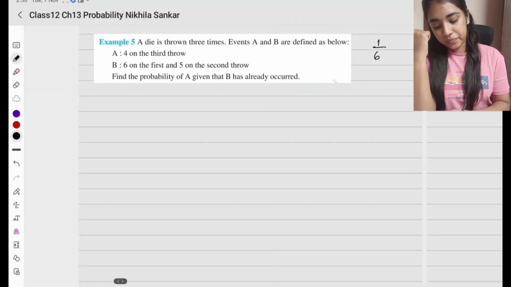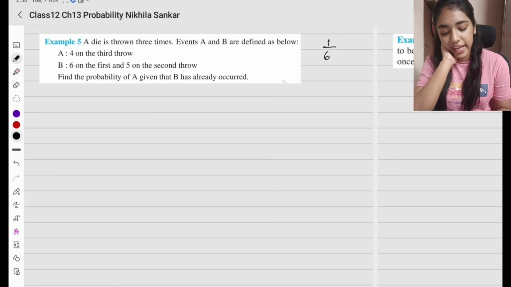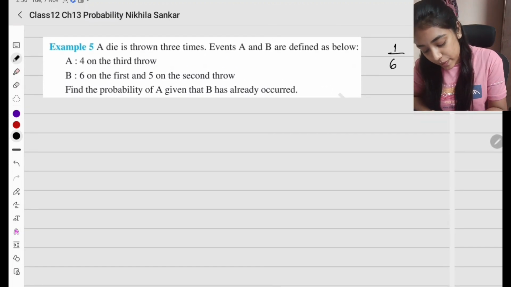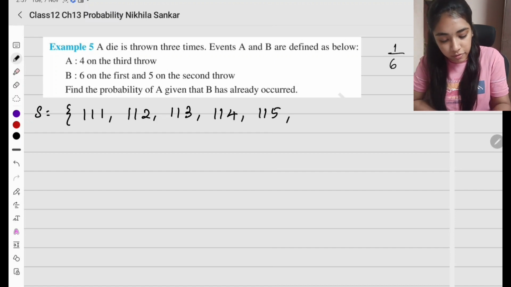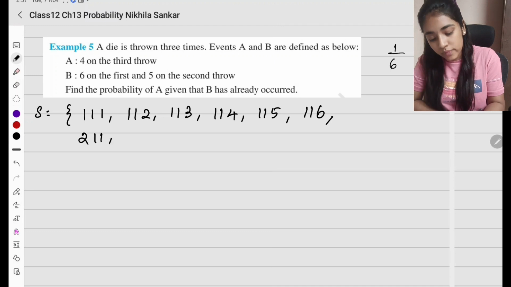Example 5. A die is thrown 3 times. Event A and B are defined as follows. So first 3 times na sample space எப்படி இருக்க போகுது? So my sample space, it can be 1 1 1. 3 dice இல்லையா? So 1 1 1. Then I can have 1 1 2, 1 1 3, 1 1 4, 1 1 5, 1 1 6. So இது வந்து first step. இதே மாதிரி I can have 2 1 1 and so on.